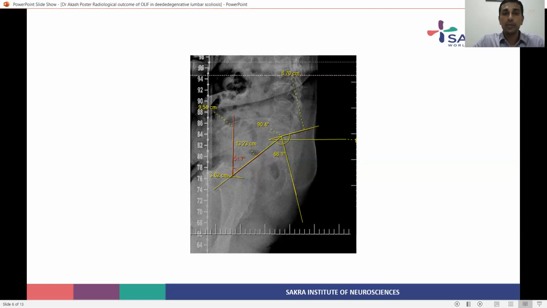The preoperative assessment was a coronal Cobb angle of 31 degrees with lumbar lordosis of 9.1 degrees, pelvic incidence 68.1, and sagittal vertical axis 14.3. Clinically, the patient was off balance, and it was evident in the clinical image.